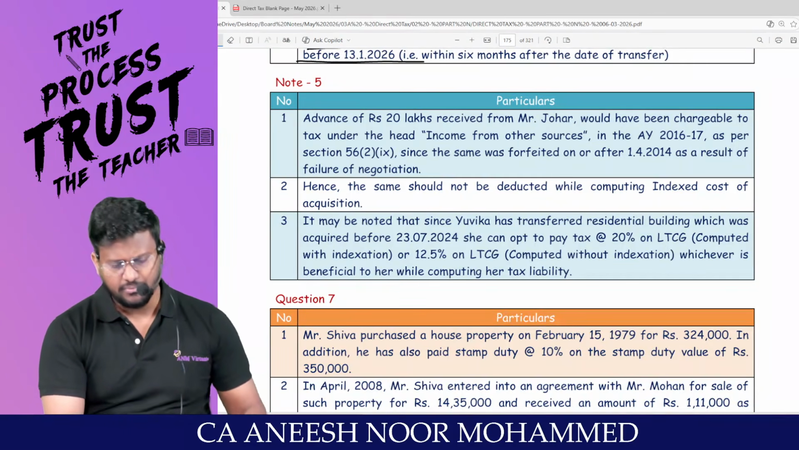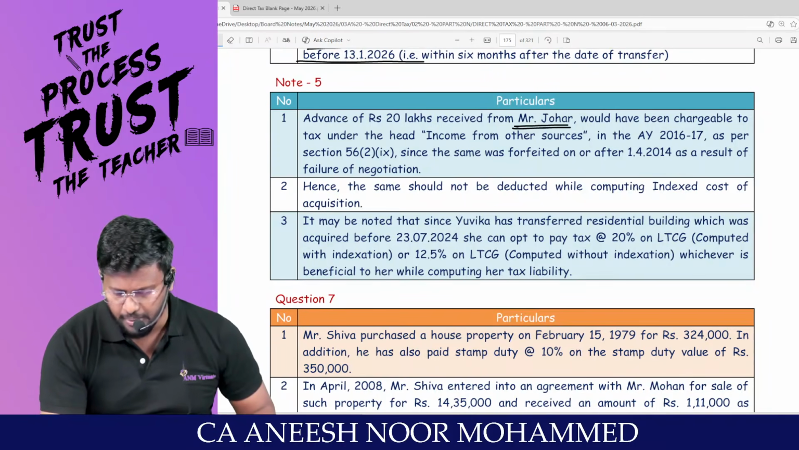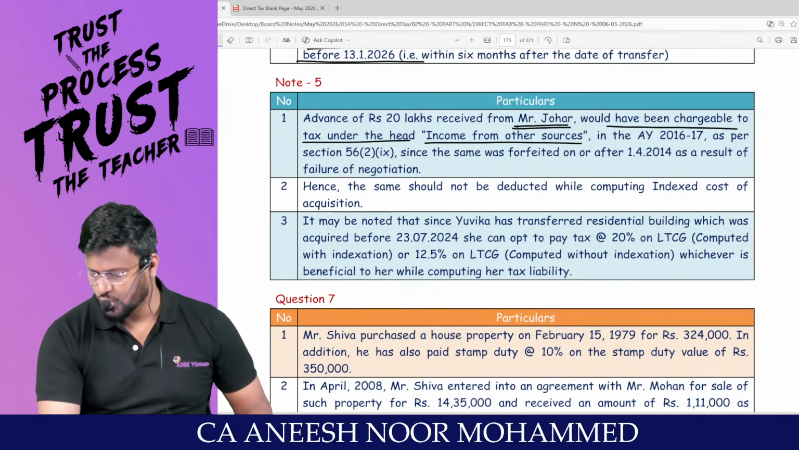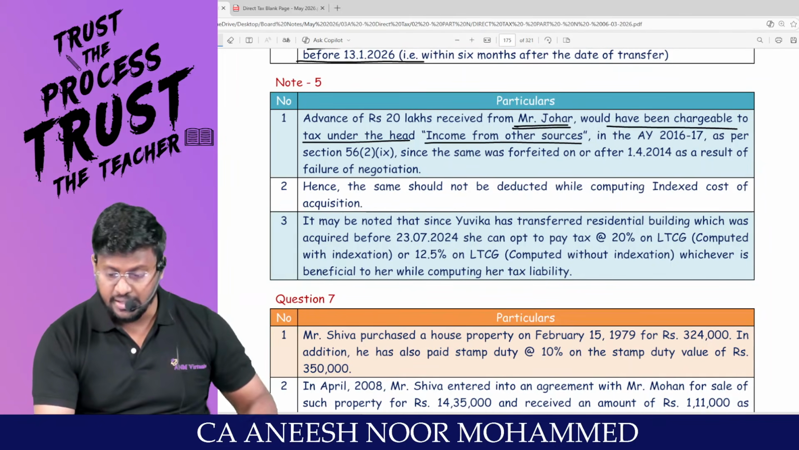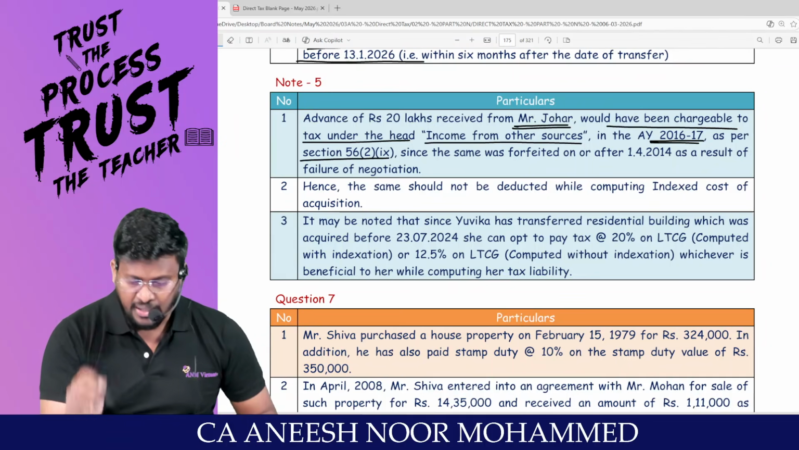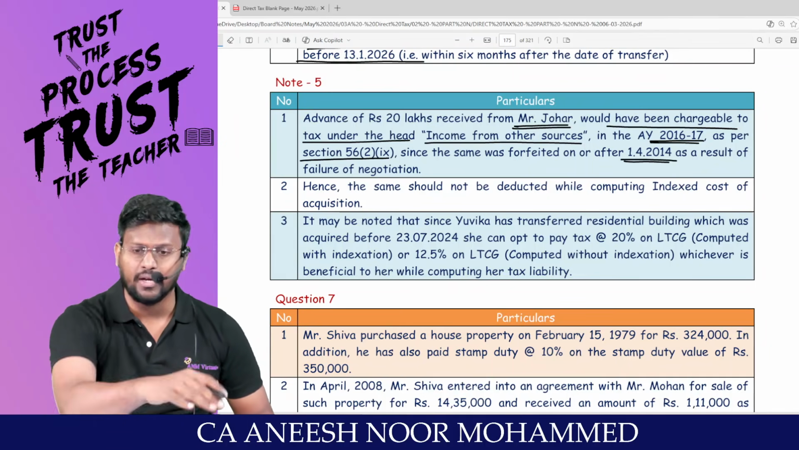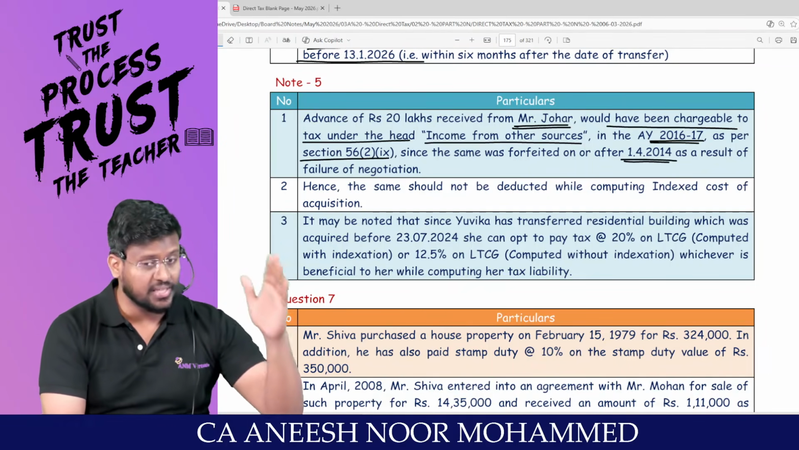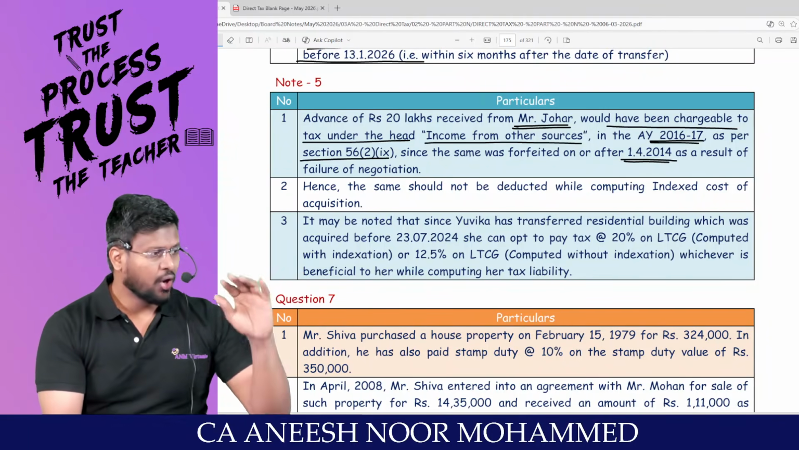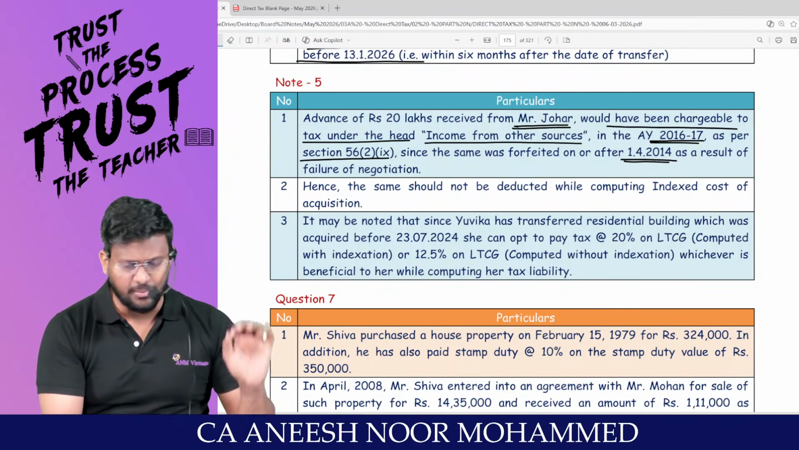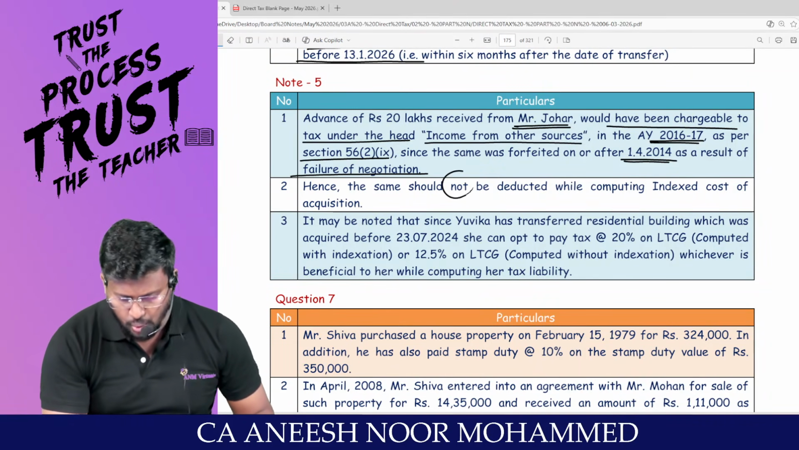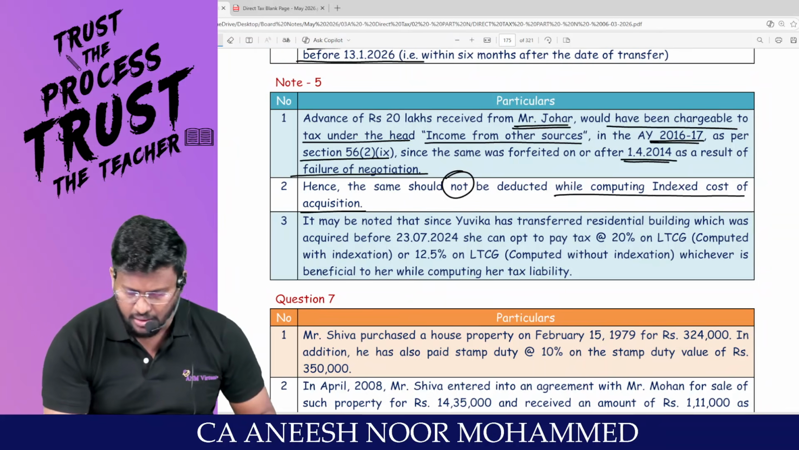Am I right, sir? Advance of 20 lakhs received from Mr. Johar would have been chargeable to tax under the head income from what sources? Not now, earlier in assessment year 16-17 as per section 56(2)(ix), since the same was forfeited on or after what date? 1/4/2014. What was the tax treatment? Till 1/4/2014, it has to be reduced from the cost of acquisition. On or after 1/4/2014, it should be taxable as a result of failure of negotiation. Hence, the same should not be deducted while computing cost of acquisition.